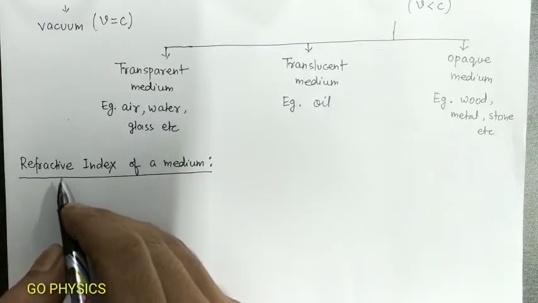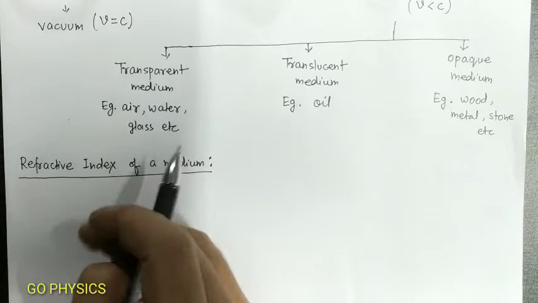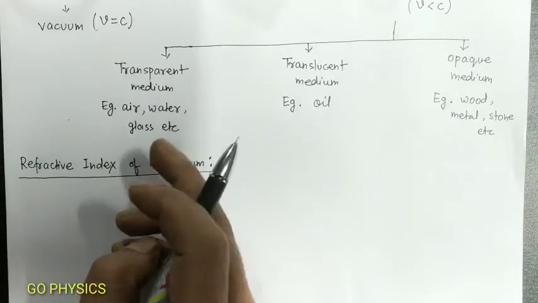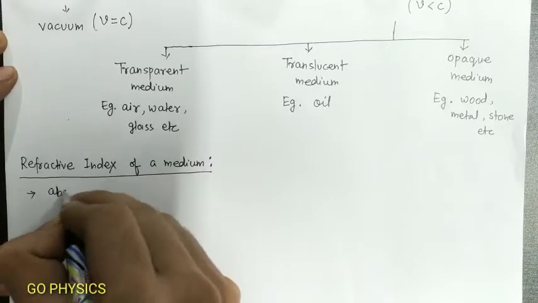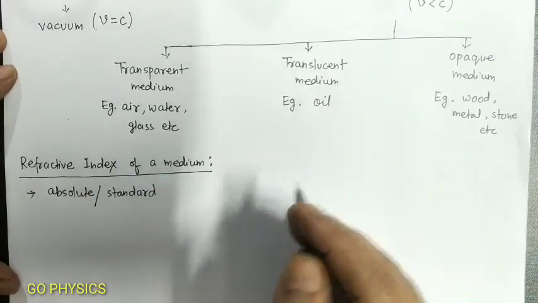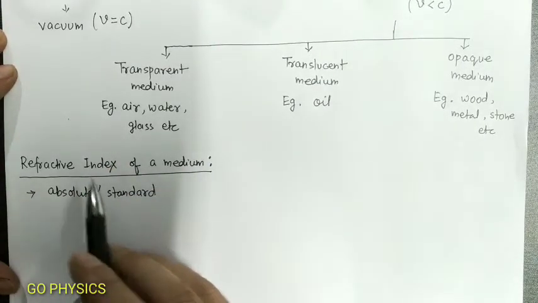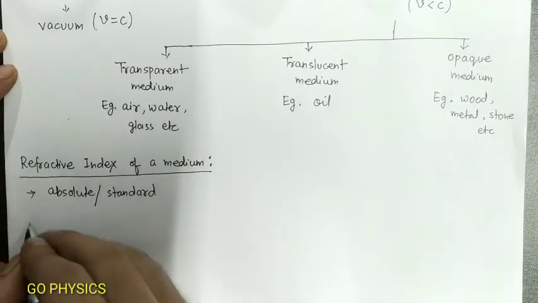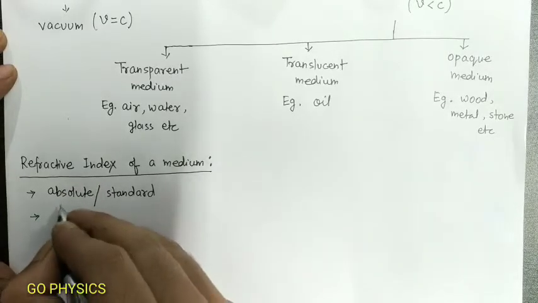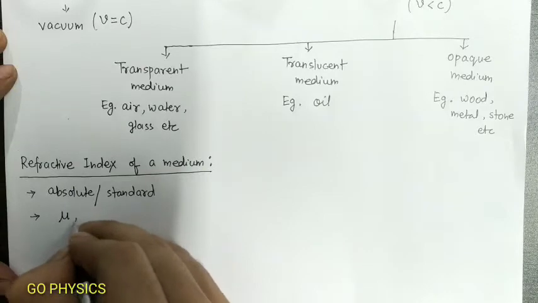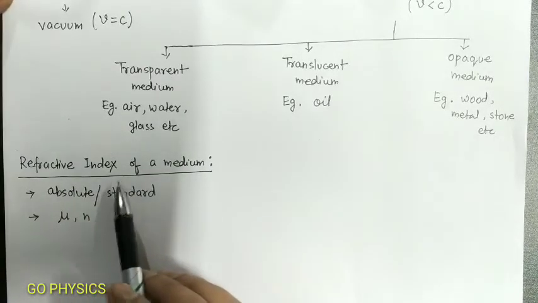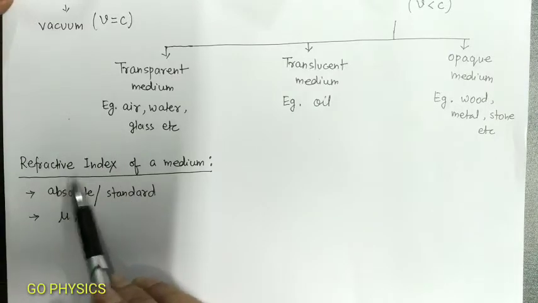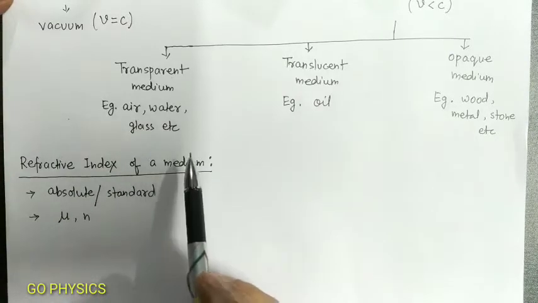We also say it is the absolute or standard refractive index of the medium. The symbol that we use for refractive index is either mu or small n. Now we are going to see how the refractive index of a medium is defined.